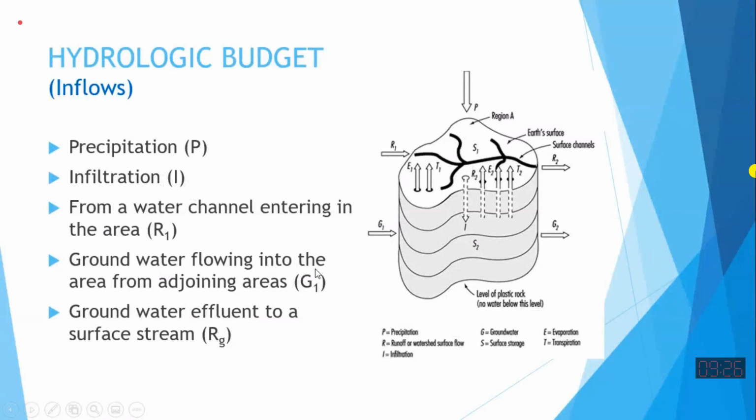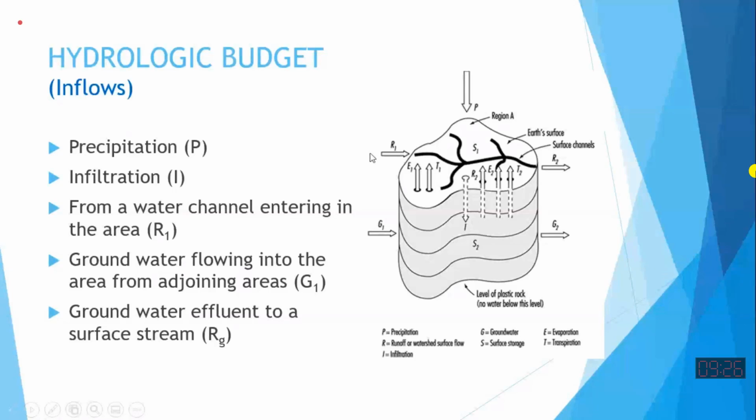Because we want to make the hydrological budget for all this part, groundwater and surface water, although we can make the budget for surface water separately, and the budget for groundwater separately, and then we can combine them together. So what are the possible inflows for surface water? What are the possible inflows for the groundwater? All the inflows are mentioned over here. Precipitation is inflow for the surface water. Infiltration is inflow for groundwater.